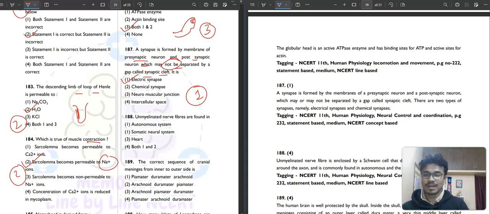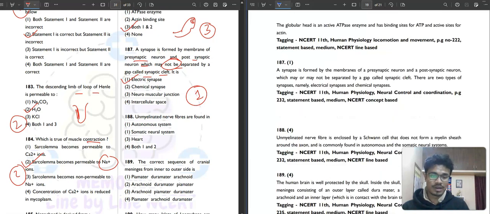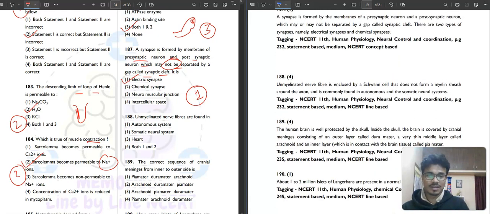In 188, unmyelinated nerve fibers are found in autonomic system, somatic neural system, heart, or both 1 and 2. An unmyelinated nerve fiber is enclosed by a Schwann cell that does not form a myelin sheath around the axon. That is commonly found in the autonomic and somatic neural system. This 2 is a printing mistake. Both 1 and 2 will be your correct answer for this question.